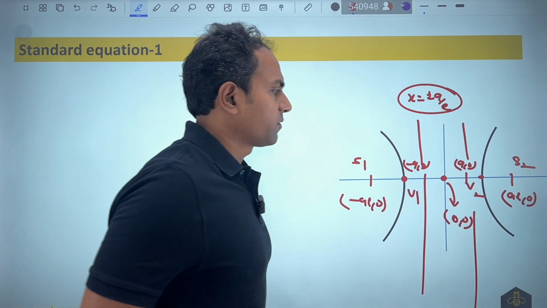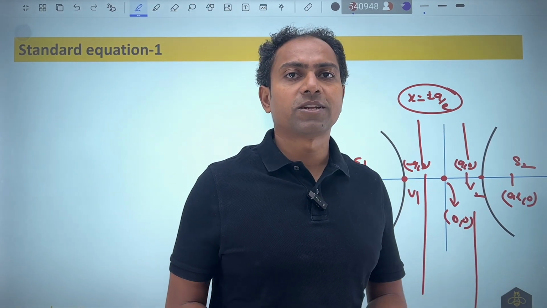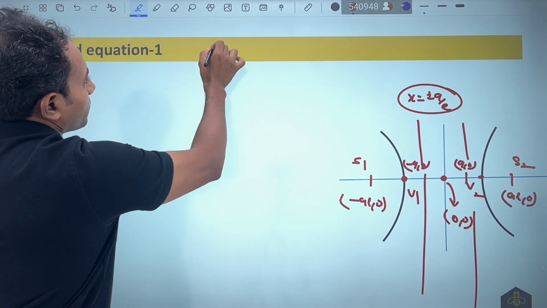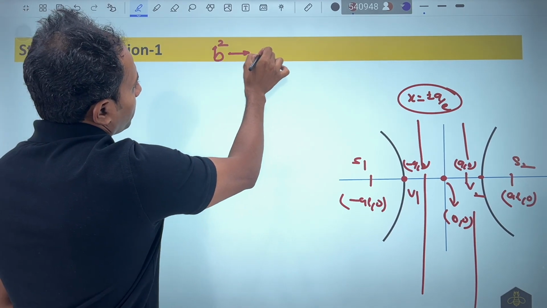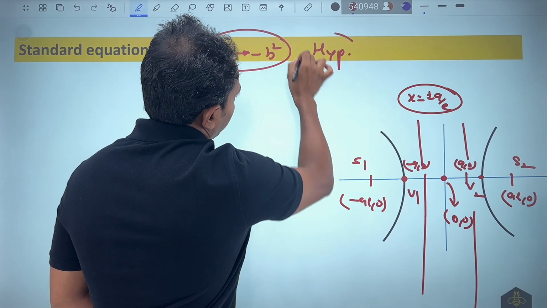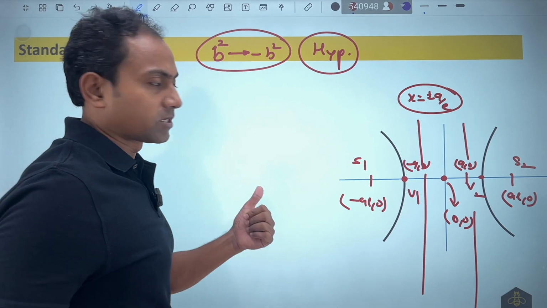You can see that when we are solving this, all of those results are the same as those of the ellipse. There is no difference. So for most of the cases, in the results of the ellipse, we will replace b square by minus b square to get the results of the hyperbola. This is very important. 80% of results can be obtained by using this idea.